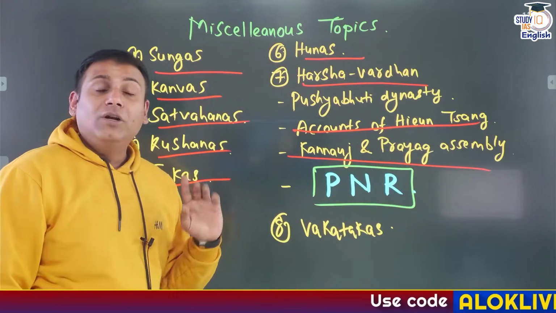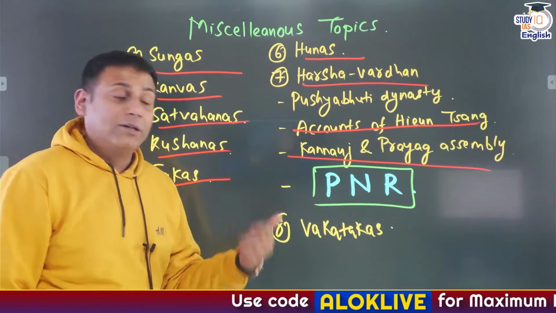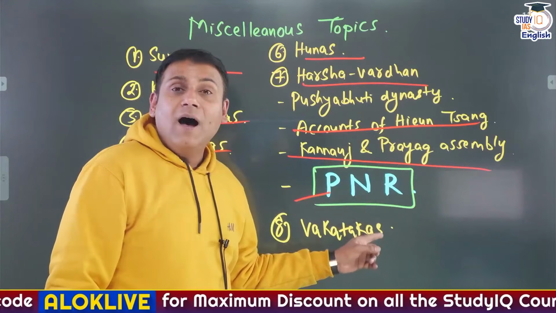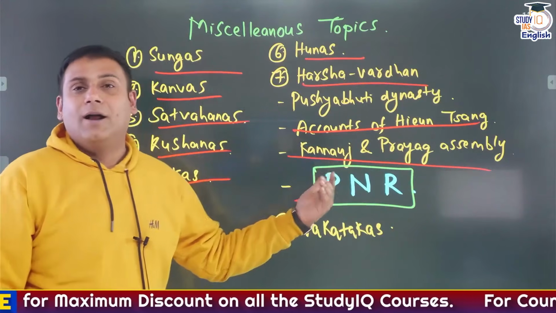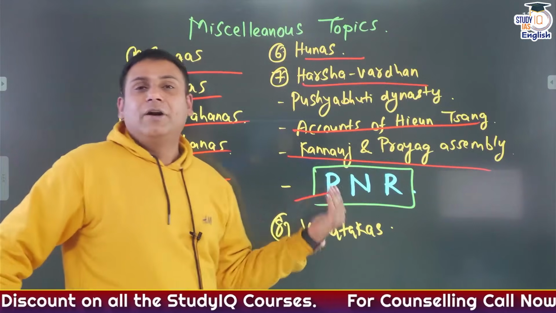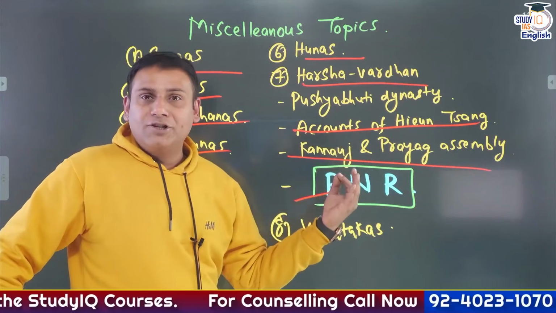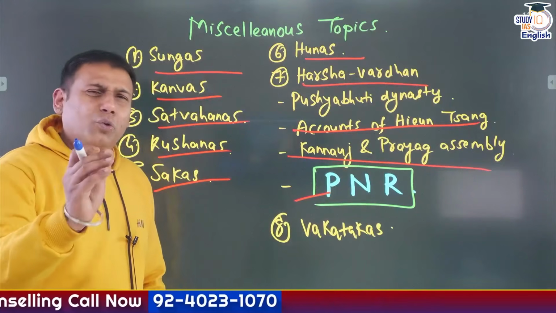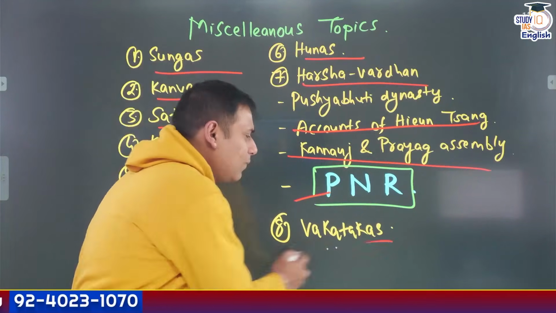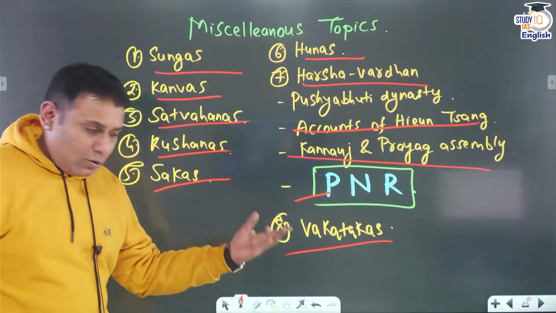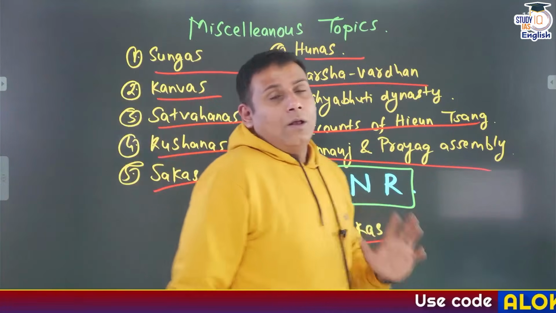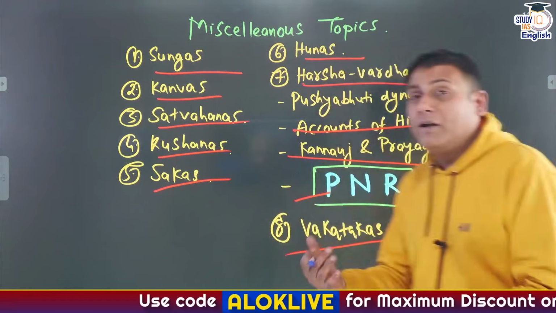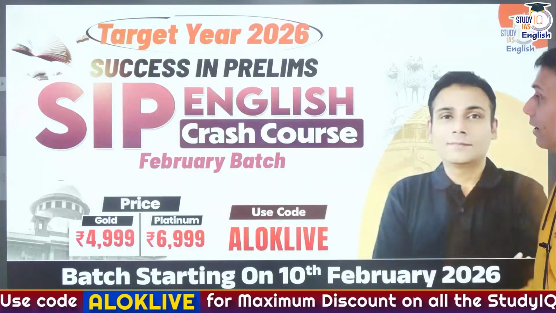And then go through the literature that was personally written by Harshvardhan. That is PNR: Priyadarshika, Nagananda and Ratnavali. Short form is PNR. I repeat, Sanskrit literature written by Harshvardhan: Priyadarshika, Nagananda, Ratnavali. And then finally, just go through the Vakatakas. So these are the key topics that you have to cover from the perspective of ancient Indian history.